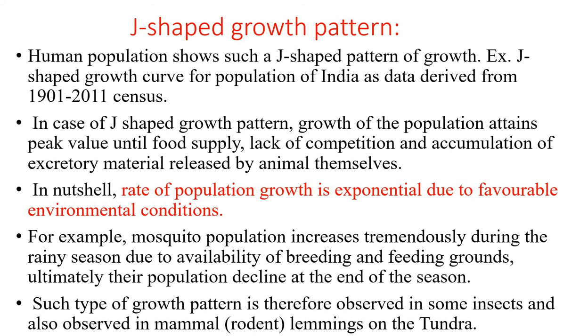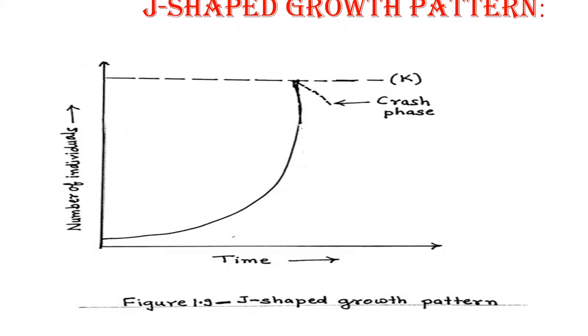Human population shows such a J-shaped pattern of growth. For example, the J-shaped growth curve for the population of India, which is derived from the various censuses, is shown here in the diagram.